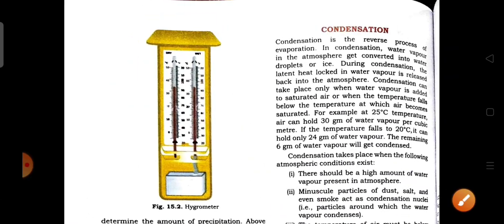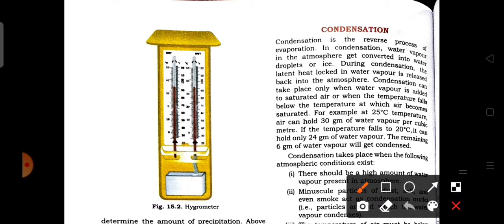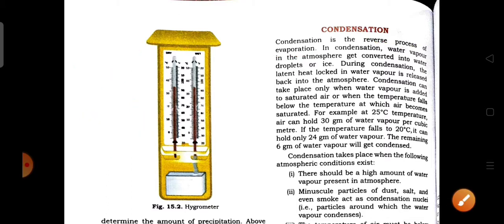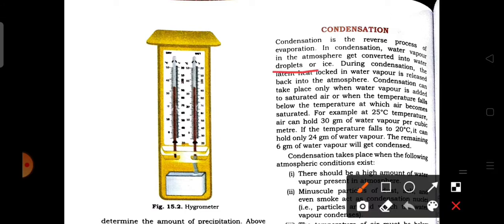Now we are going to learn about condensation. So what do you mean by condensation? Condensation is the reverse process of evaporation, which means in the evaporation process the liquid goes to the gaseous state, and in the process of condensation the gaseous state is changed to the liquid form. In condensation, the water vapor in the atmosphere gets converted into water droplets or ice. Both processes are called condensation.